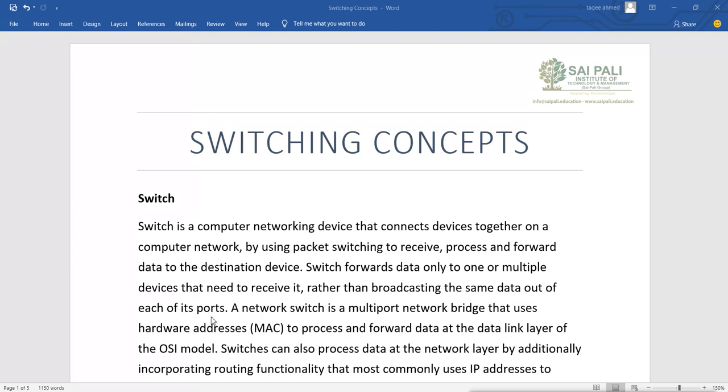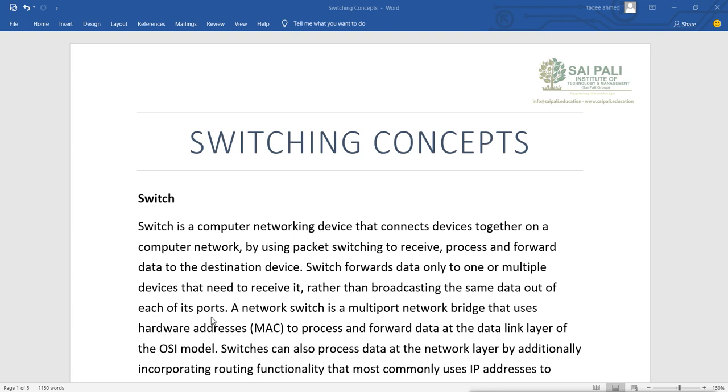They do everything on the basis of MAC addresses, because on the data link layer we have only MAC address information. So it uses those MAC addresses to process and forward the data to the devices.